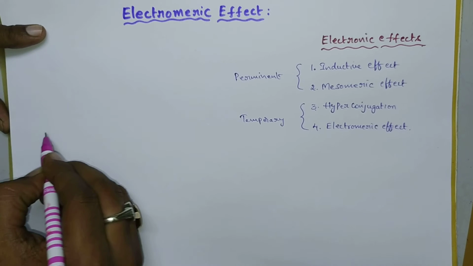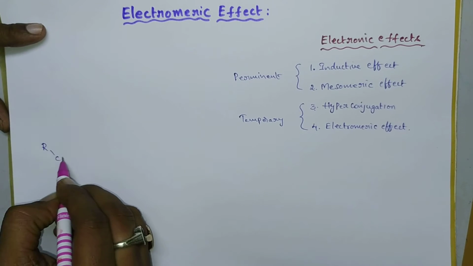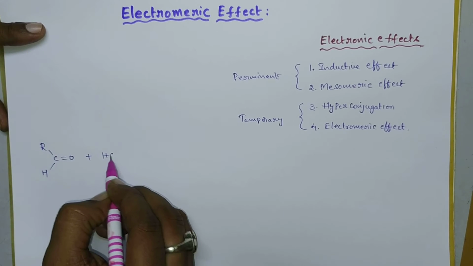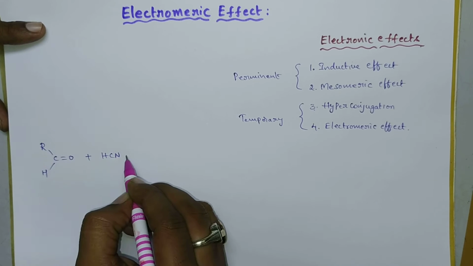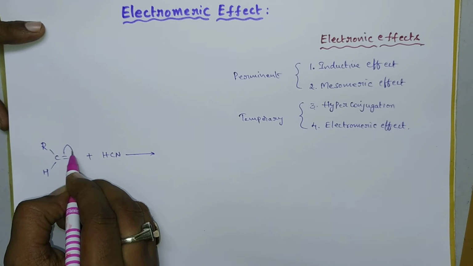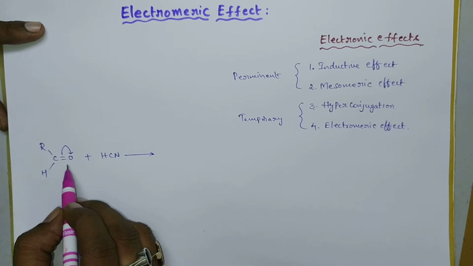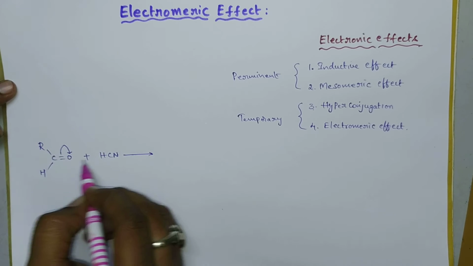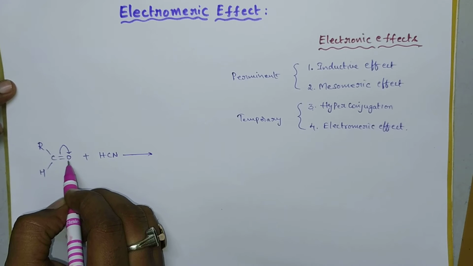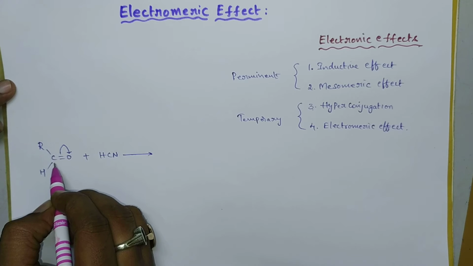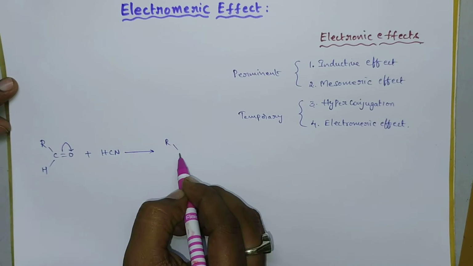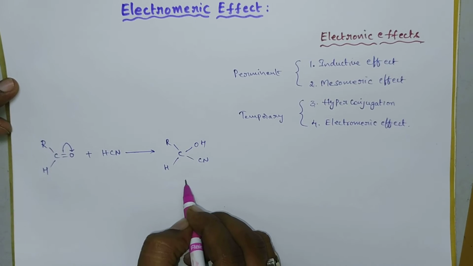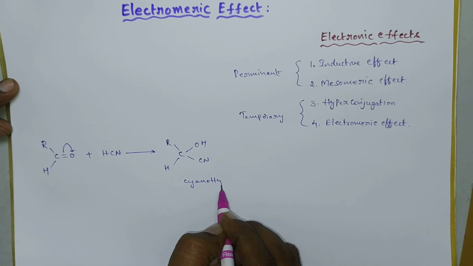Consider an aldehyde group, R C double bond O H. If this aldehyde is reacted with hydrogen cyanide, that is HCN, then in the presence of HCN the displacement of these pi electrons takes place towards the oxygen. Then oxygen becomes a negatively charged species, whereas carbon becomes a positive species. Now H plus will attack O minus and CN minus will attack C plus. Then it becomes R, CH, OH and CN. So here cyanohydrin is formed.